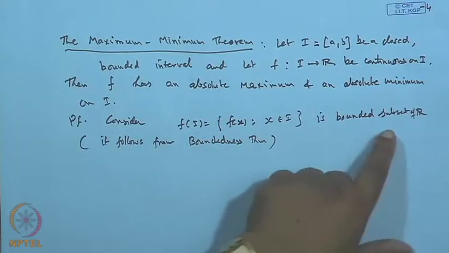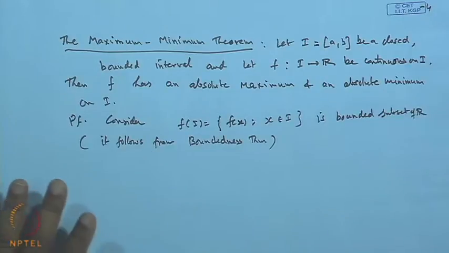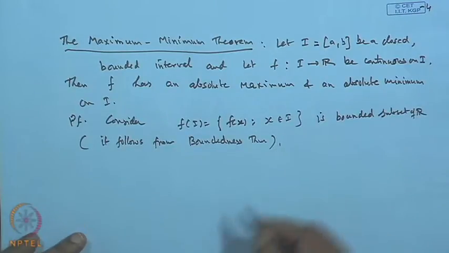So, it is a bounded subset of R. Once it is a bounded subset, we can talk about the upper bound, lower bound, the supremum or least upper bound, and the greatest lower bound.